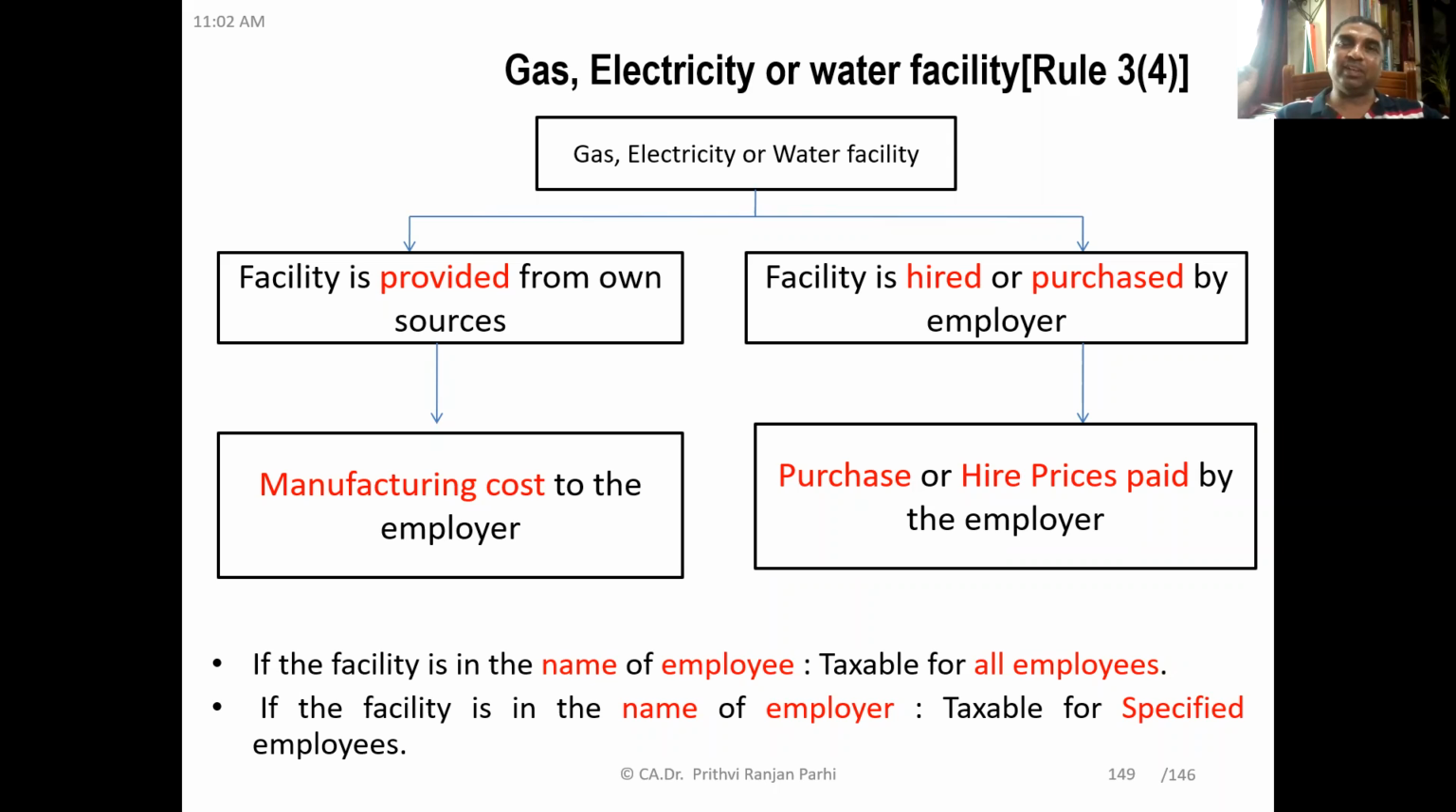You know who the specified employees are? I think you'll be able to recall. Director employee, employee with substantial interest, and employee with gross taxable salary exceeding rupees 50,000 per annum. They are specified employees. So this gas, electricity, water facility is taxable for all if the facility is in the name of the employee. But if it is in the name of the employer, then it is taxable only for specified employees. Is this point clear to you? Okay.